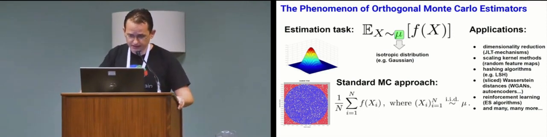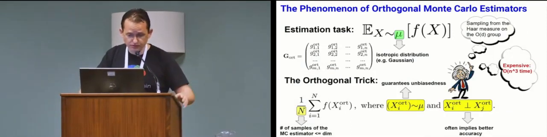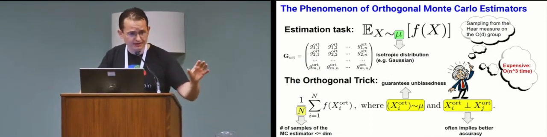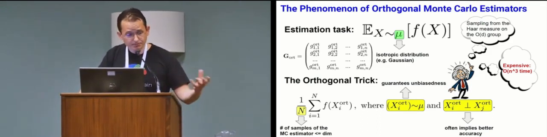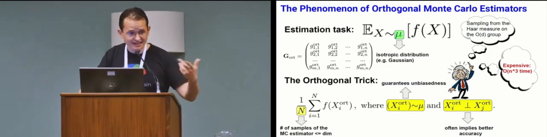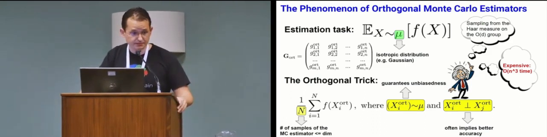So recently, new methods for doing Monte Carlo were proposed for those types of expressions, where we condition on different samples to be exactly orthogonal, but the marginal distributions are still the same. It turns out that they lead to more accurate estimators for lots of applications. But the problem is that creating such an ensemble of orthogonal samples is expensive. It's cubic in the dimensionality of the data.